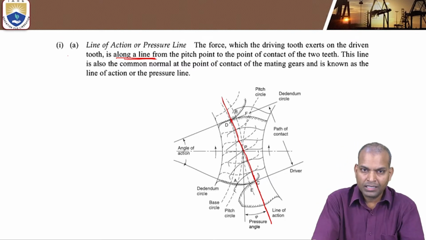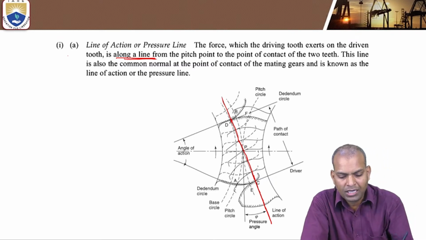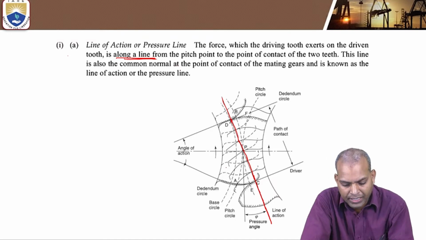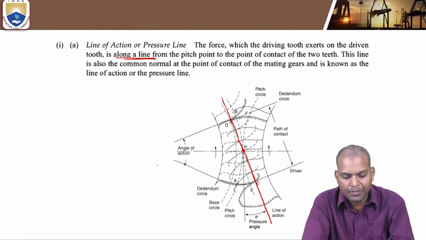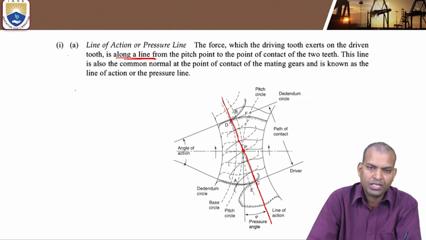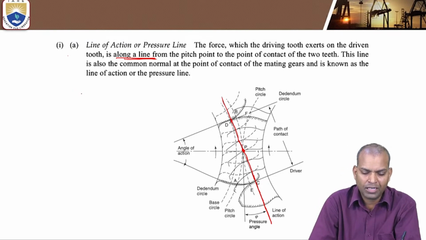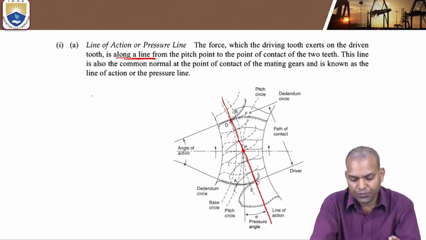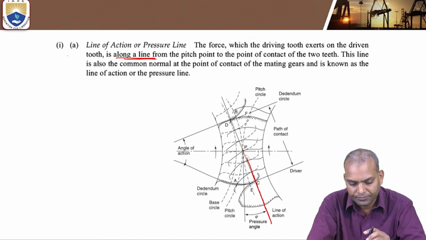And kinematically, what is that line of action? It is the common normal at the point of contact of the mating gears, and it is also known as pressure line or line of action. In this figure, you can understand here